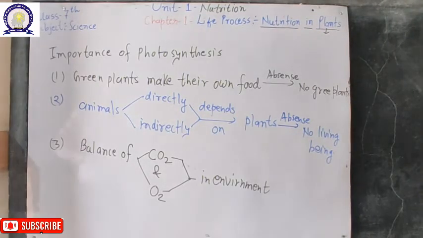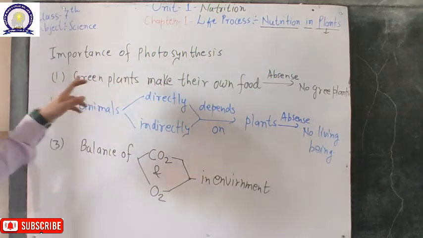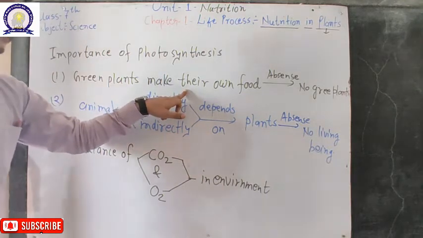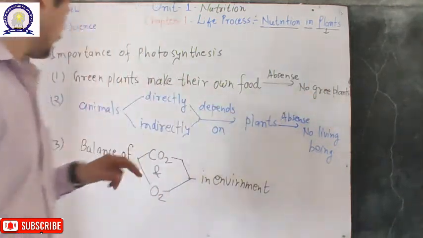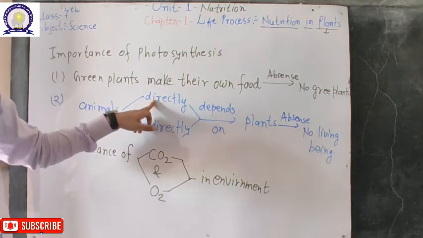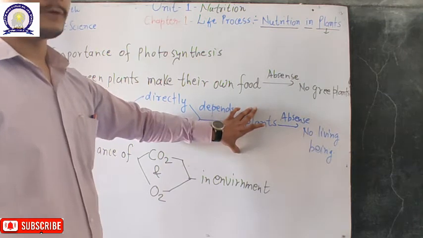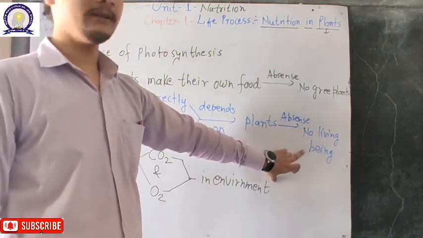Now another important topic is the importance of photosynthesis. What is the major importance? Firstly, green plants make their own food. If photosynthesis did not occur, there would be no green plants. Secondly, animals directly and indirectly depend on plants for their nutrition. In the absence of photosynthesis, there would be no living being.